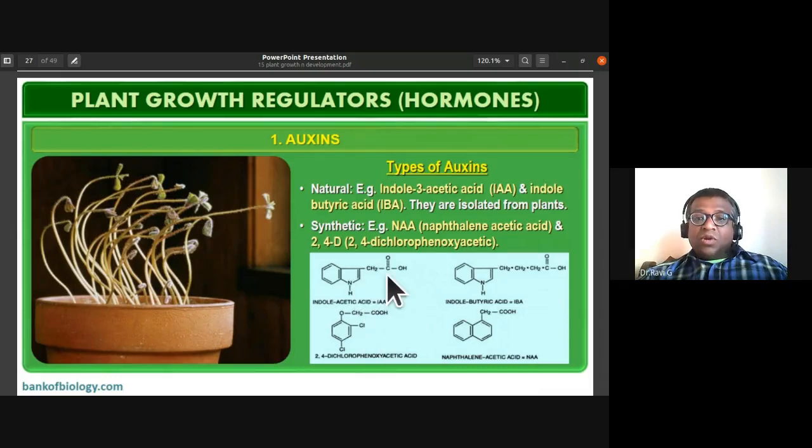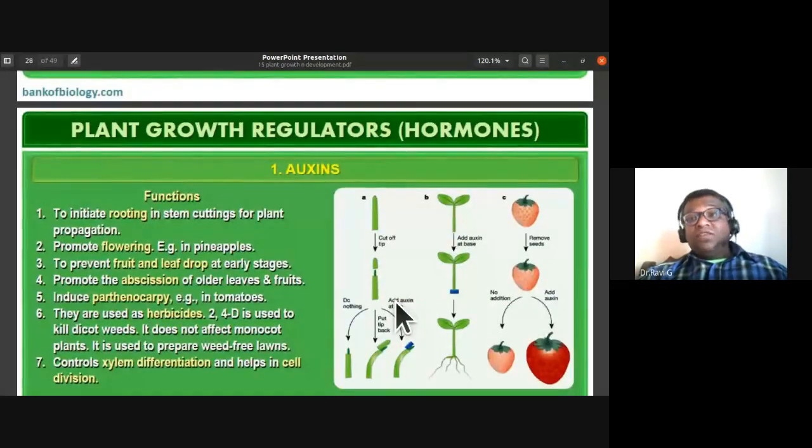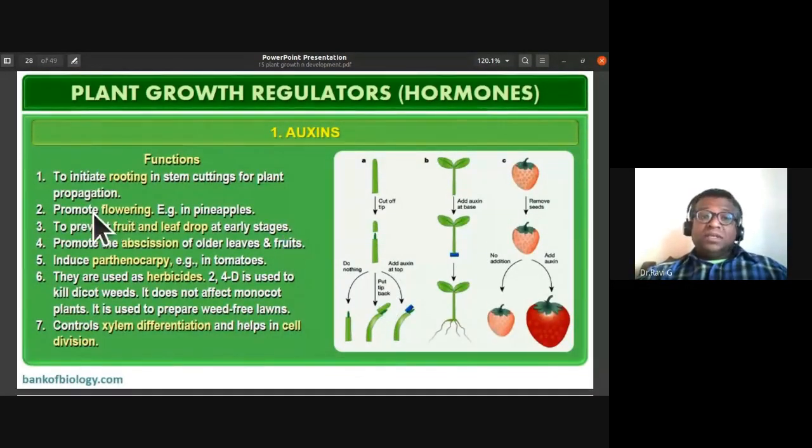You need not worry about this, not mug this up, but you should be able to identify this structure. Seeing the structure, you should be able to tell what they are, whether they are indole acetic acid, indole butyric acid, naphthalene acetic acid, or 2,4-dichlorophenoxyacetic acid. It's very easy to identify them. Now, what are the functions of auxins?